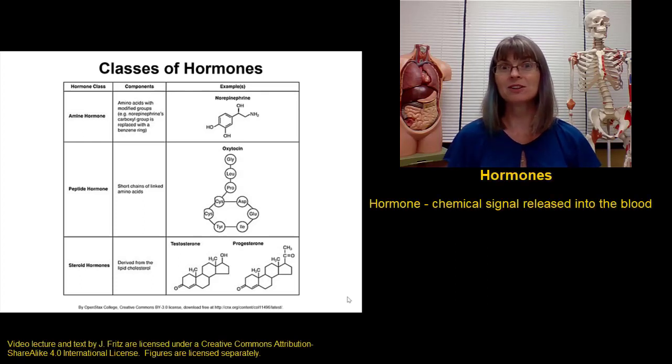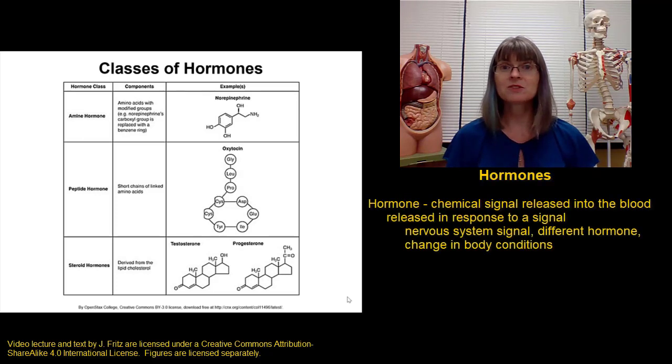Let's start with the definition of hormones. Hormones are chemical signals that are released into the blood in order to affect the activities of other cells. Hormones are typically released in response to some sort of signal or stimulus in the body. This could be a signal from a nerve, this could be a hormone from a different endocrine gland, or it could be some sort of change in body conditions, a change in levels of ions or nutrients, or blood pressure, or other sort of body condition.